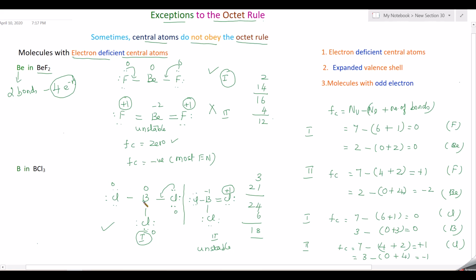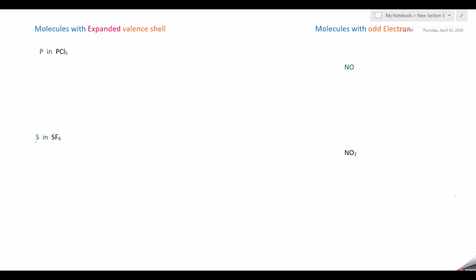Now in this structure the boron has only 3 bonds, and therefore it has only 6 electrons. It does not have 8 electrons, only 6. So it is considered an electron deficient central atom, and this comes under an exception to the octet rule. Next we'll go to molecules with expanded valence shell. Expanded valence shell means they will have more than 8 electrons in the valence shell.